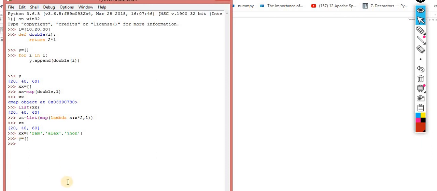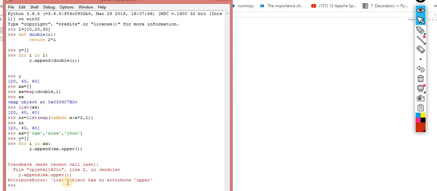One way we know it very well: for i in this XX, then y dot append of xx dot upper. So this is one way by which you can achieve the same output.